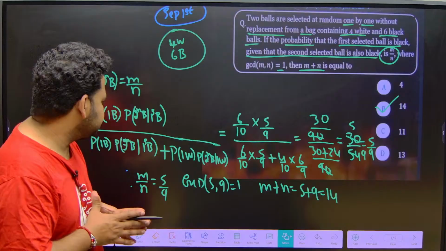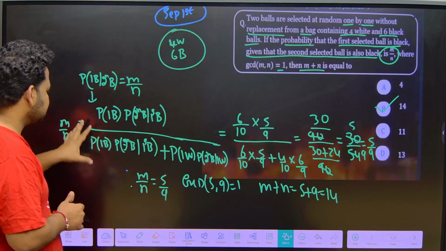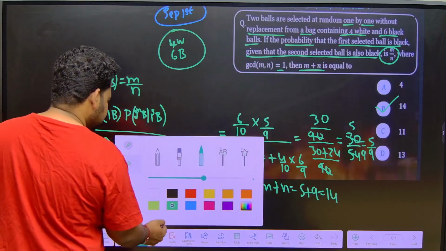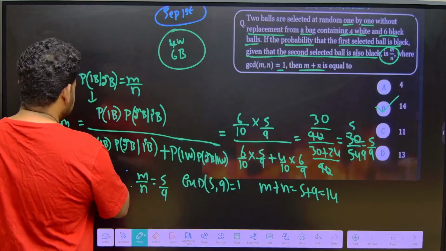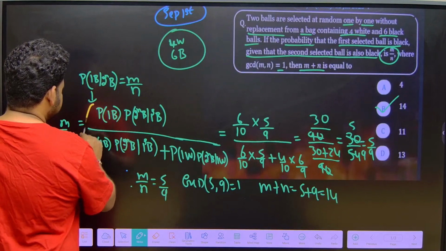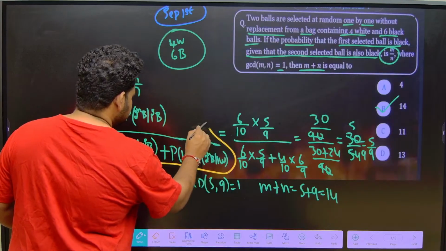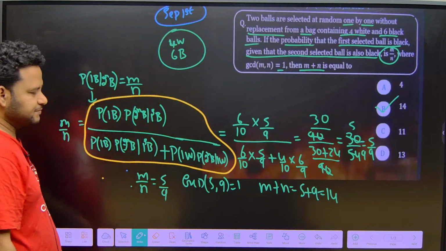Clear? So please be careful while writing this. This is my key step. Writing this is my key step. Please make a note of it.